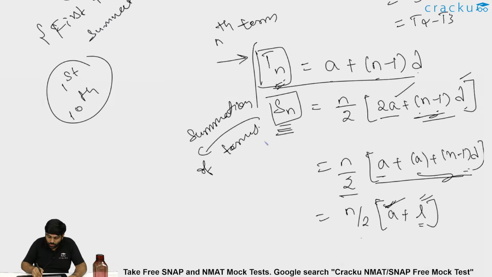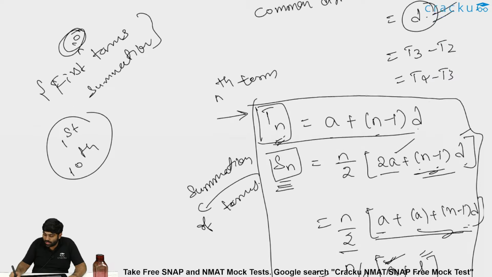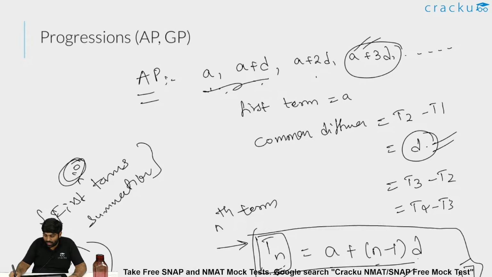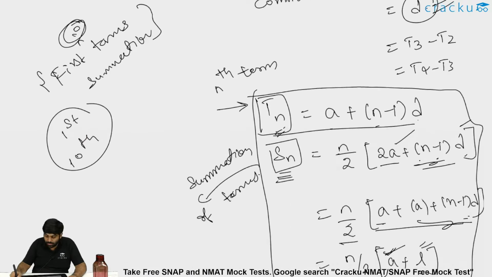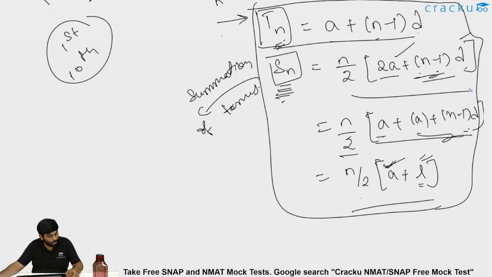Do make note of these formulas, Tn, n by 2 into 2a plus n minus 1 into D, and n by 2 into a plus L. If you are clear about this, then I will move to the GP part to explain. Please do respond if you understood this AP, that is nth term and summation Sn, which can be presented in 2 formats. Is this clear?